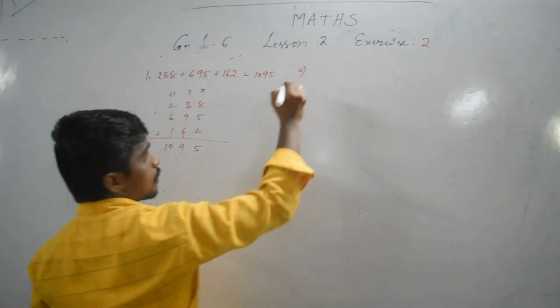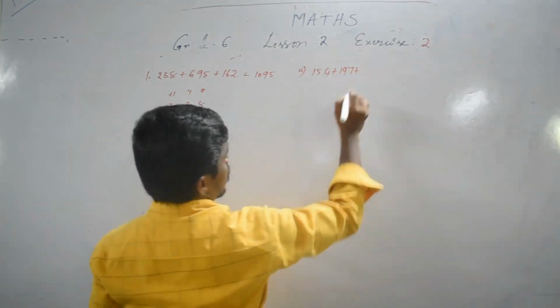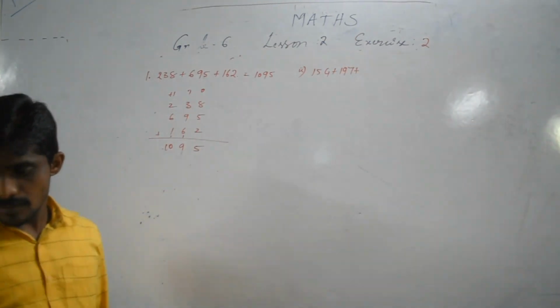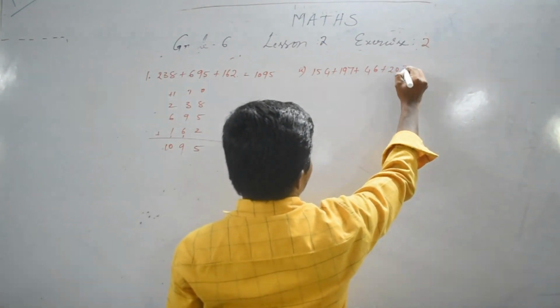Second one. 154 plus 197 plus 46 plus 203.